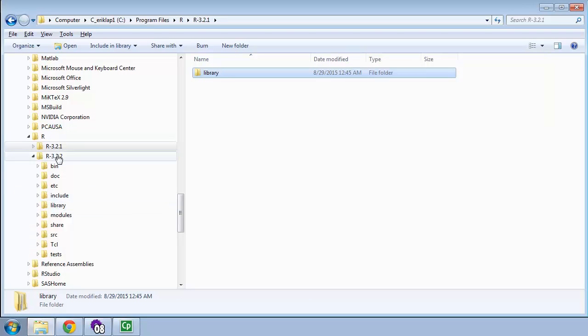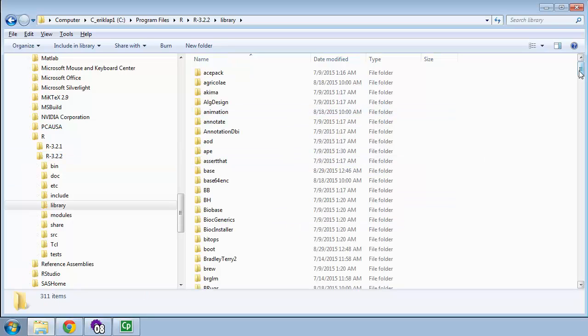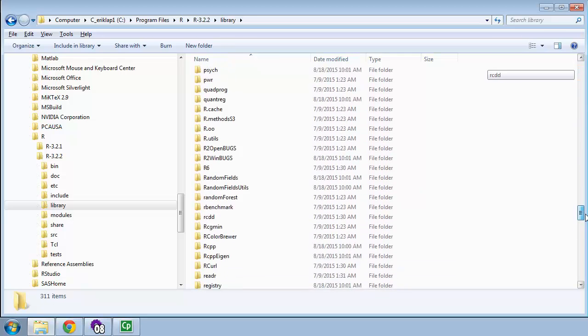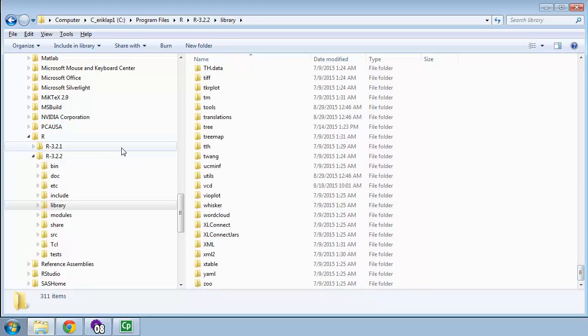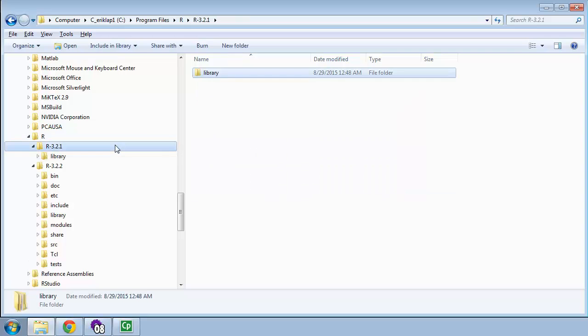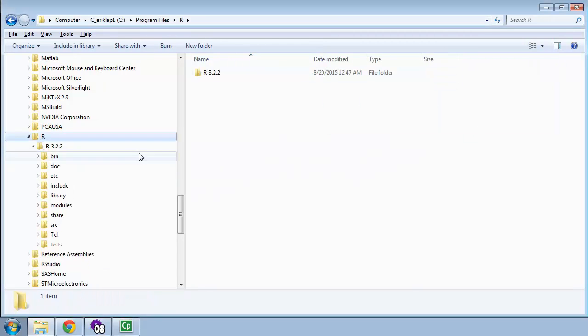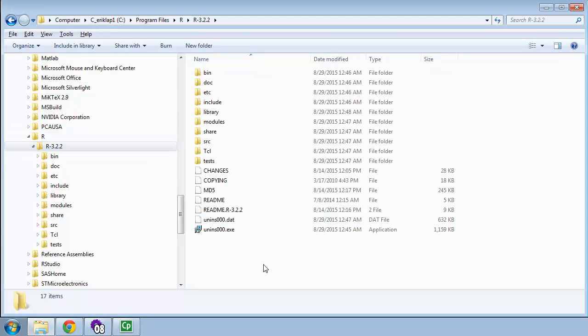So if I look into the 3.2.2 library folder, what I should have shown you is how many folders there were in here before. There weren't that many. There are 311 in here now. Okay, lots of them. And if we go back and look at the 3.2.1 folder, just to see what was left behind, there's just a handful of 13 items that already existed in the new one. So at this point, I'm done with 3.2.1. I'm going to press delete and say goodbye. I'm up to 3.2.2. All right.